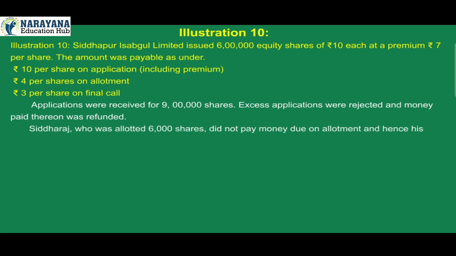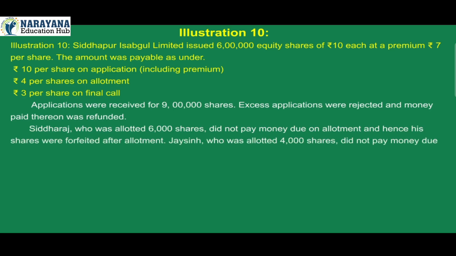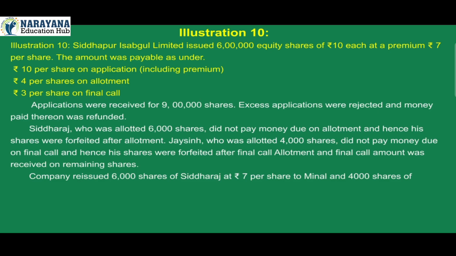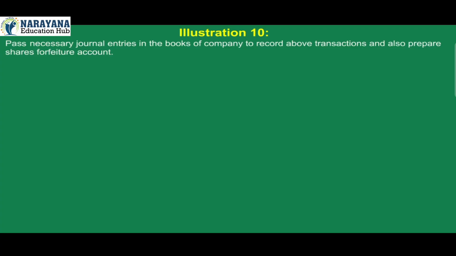Siddharaj, who was allotted 6,000 shares, did not pay money due on allotment and hence his shares were forfeited after allotment. Jainsi, who was allotted 4,000 shares, did not pay money due on final call and hence his shares were forfeited after final call, and final call amount was received on remaining shares. Company reissued 6,000 shares of Siddharaj at Rs 7 per share to Meenal and 4,000 shares of Jainsi at Rs 6 per share to Rudra. Pass necessary journal entries in the books of company to record above transactions and also prepare share forfeiture account.